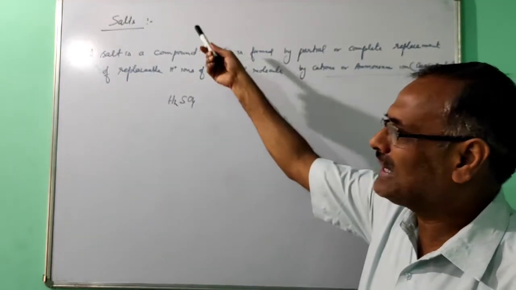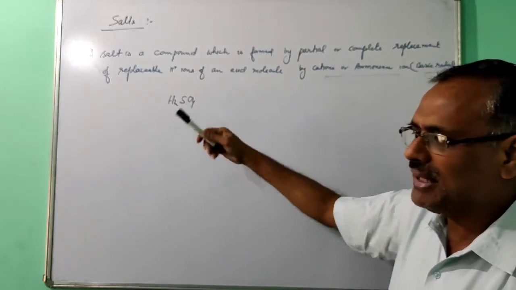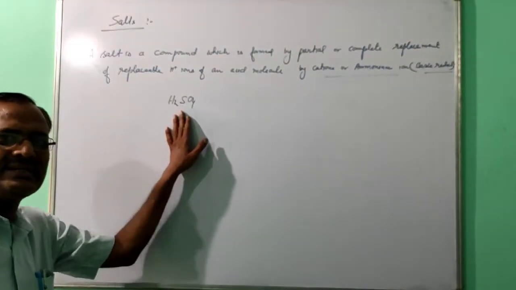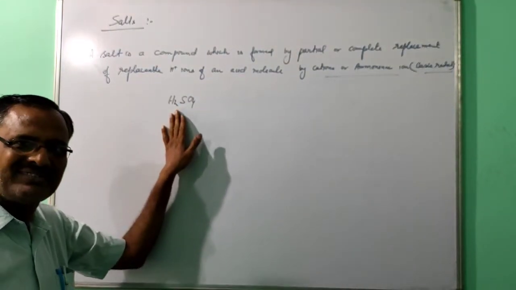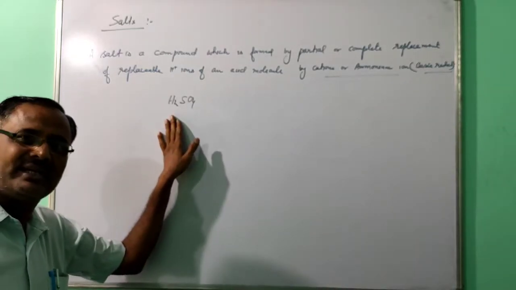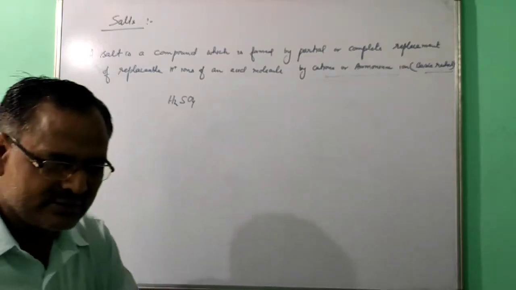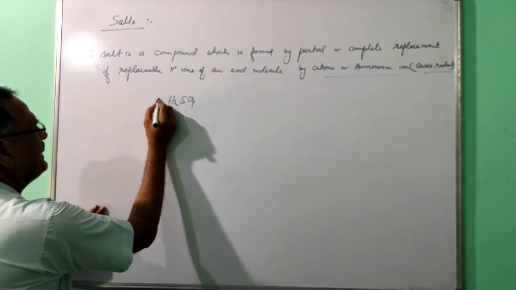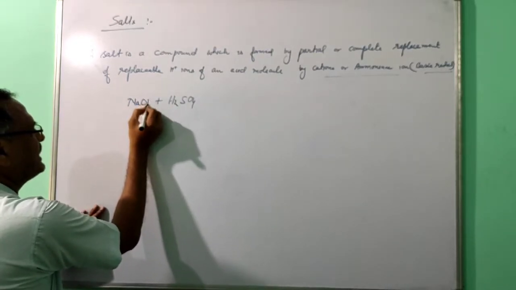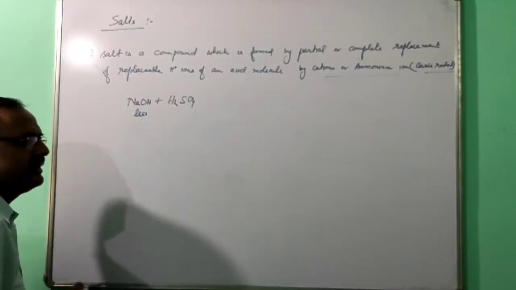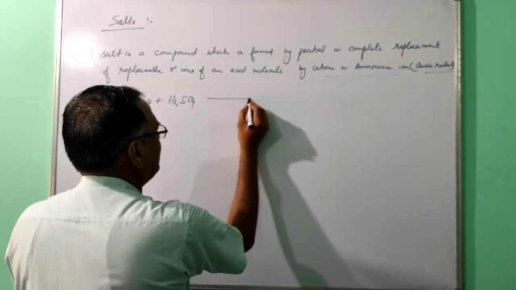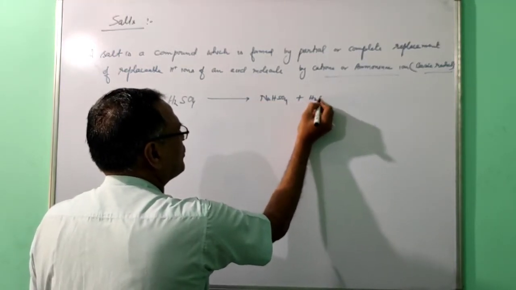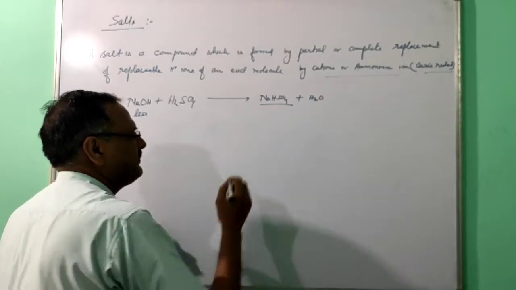Another way, you can prepare a compound by the complete replacement of this H+ ion. Either way, the compound will be called a salt. As an example, I have taken sodium hydroxide in less quantity. This will form NaHSO4 plus H2O, so sodium hydrogen sulfate is formed.